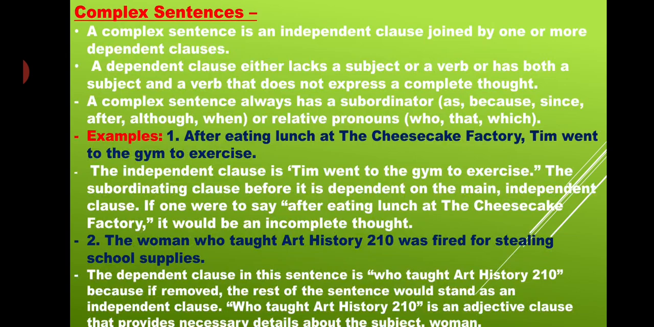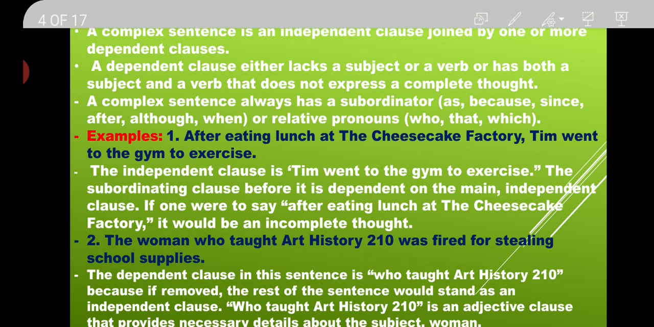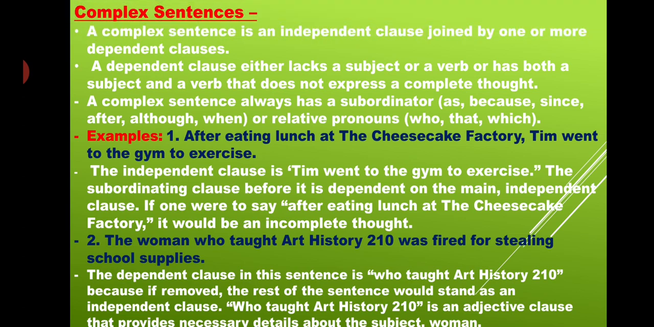The independent clause is "Tim went to the gym to exercise." The subordinate clause before it is, that is, the independent clause just after. If one were to say "after eating lunch at the cheese factory," it would be an incomplete thought, right? For example, if I hide this sentence and say "after eating lunch at the cheese factory," what has he done? The sentence gets completed by adding the actual sentence we just saw. So that is called our complex sentence.